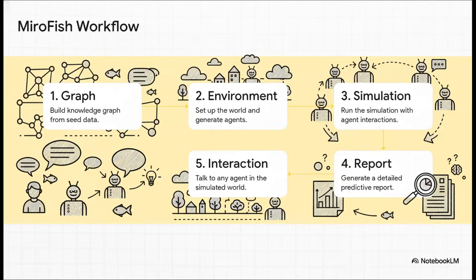The process follows this 5-step workflow. It starts by building what's called a knowledge graph from your text, which is really just a map of all the key concepts and how they're related.